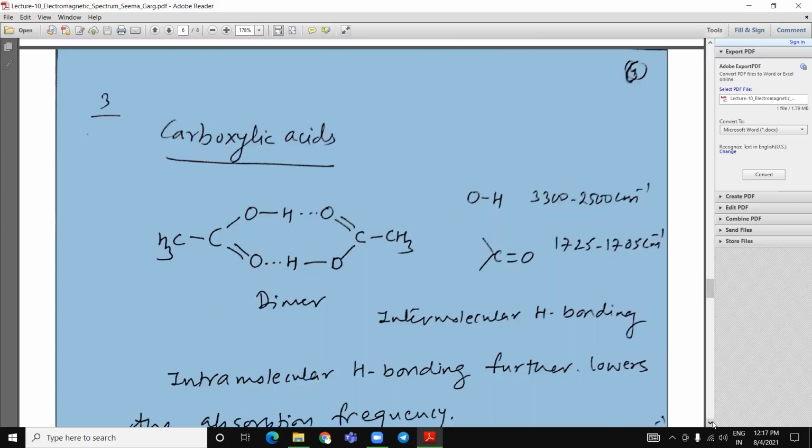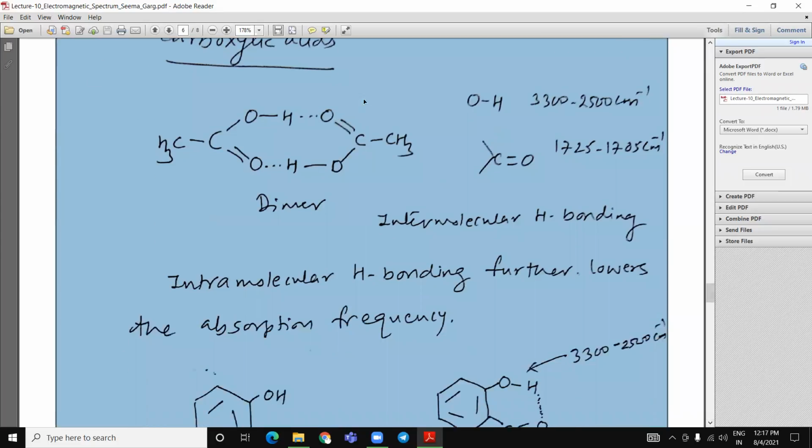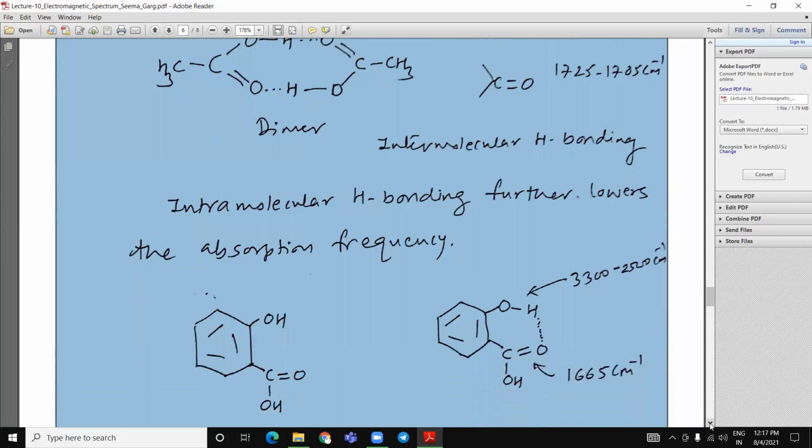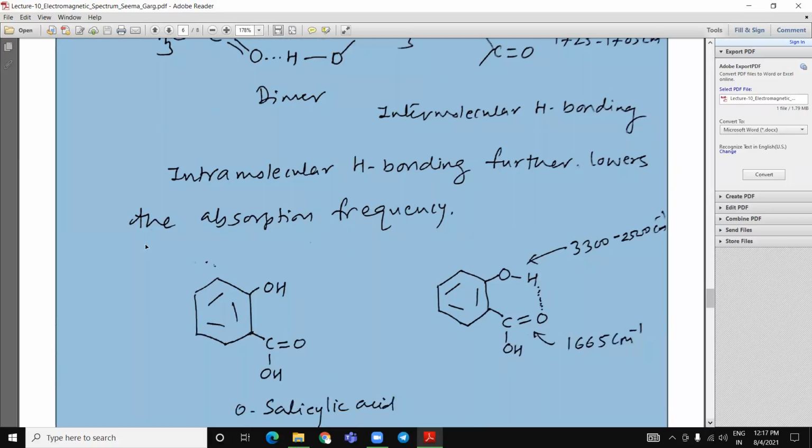Carboxylic acids. The OH frequency in carboxylic acid is slightly lower due to intermolecular hydrogen bonding, and the CO is a little bit higher. Intramolecular hydrogen bonding further lowers the absorption frequencies.